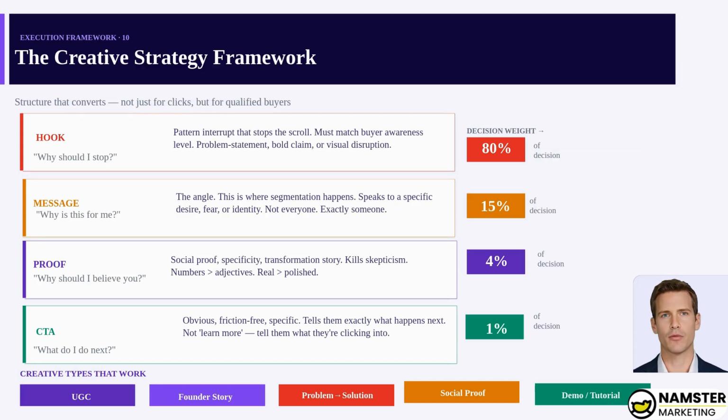Every high-performing ad runs on 4 layers. The hook stops the scroll. This alone carries 80% of the decision. The message does the segmentation: speak to exactly one person, not everyone. Proof kills skepticism. Use numbers, not adjectives. And the CTA removes friction. Tell them exactly what they're clicking into, not just learn more. Get the hook wrong and nothing else saves you.